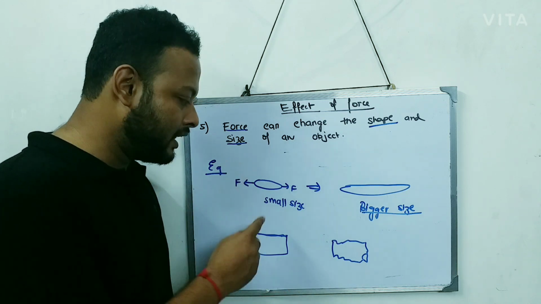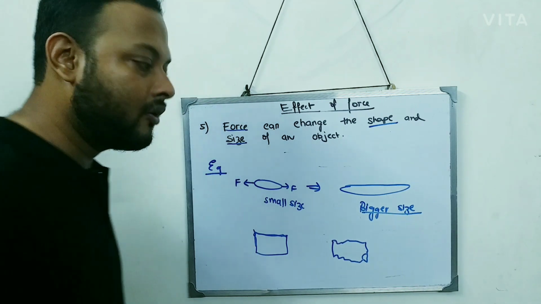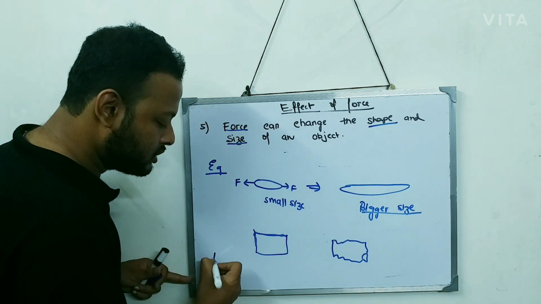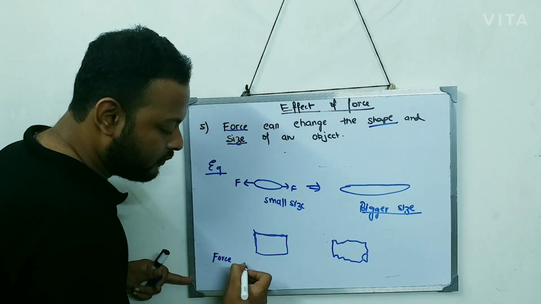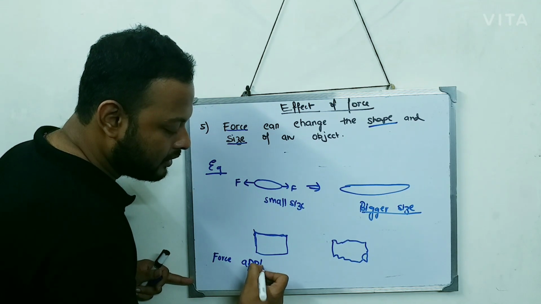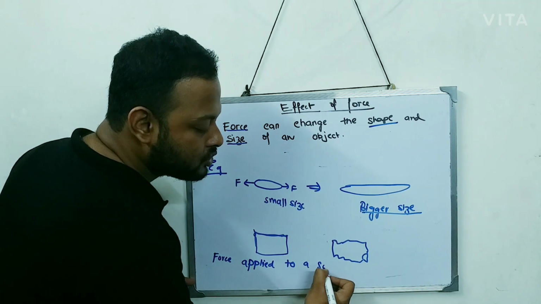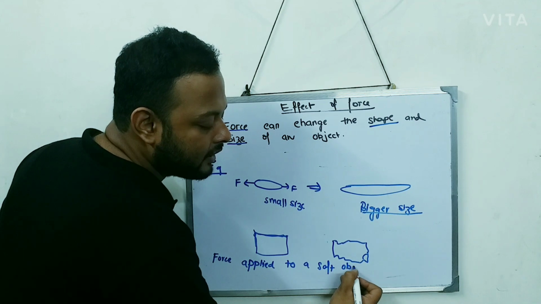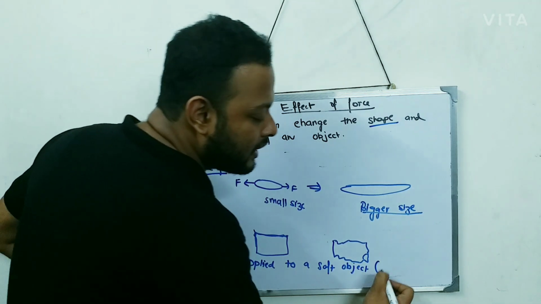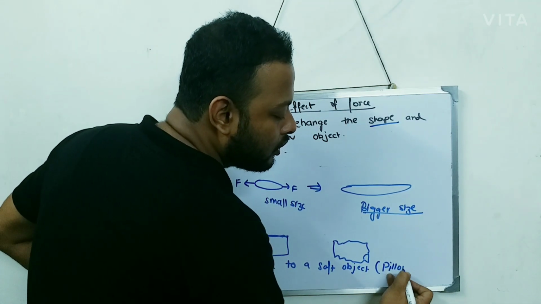But when you apply a force on a soft object, soft object means what? Take the example of a pillow.